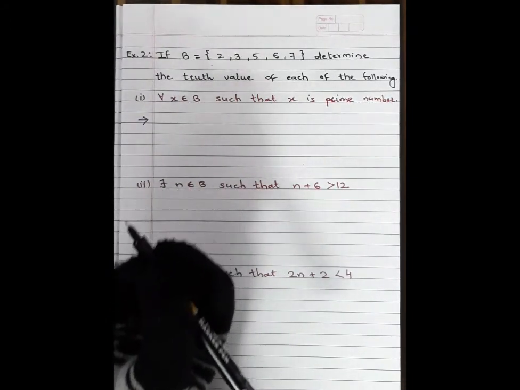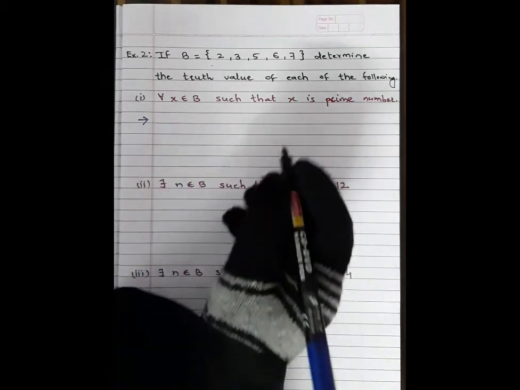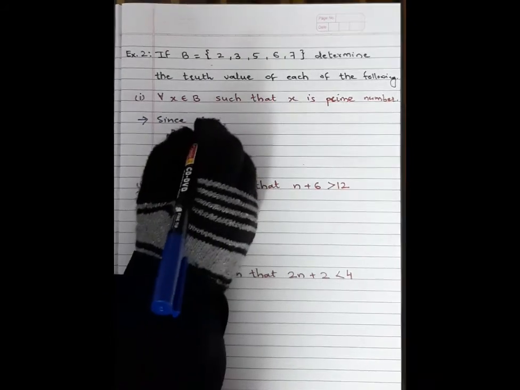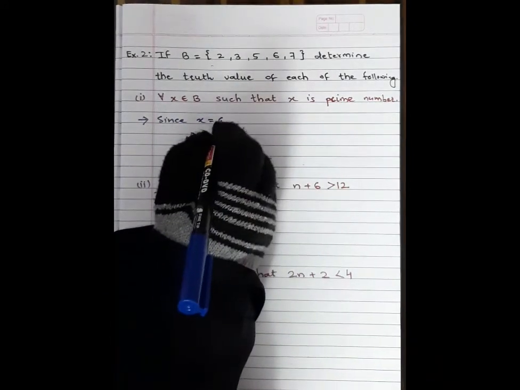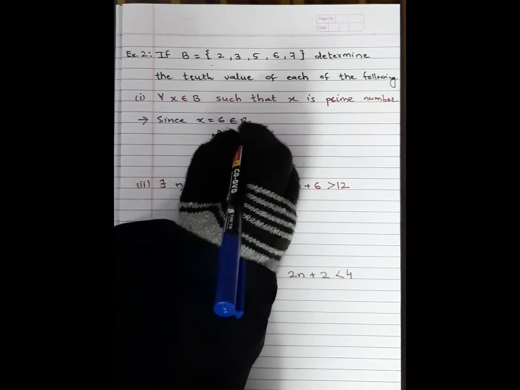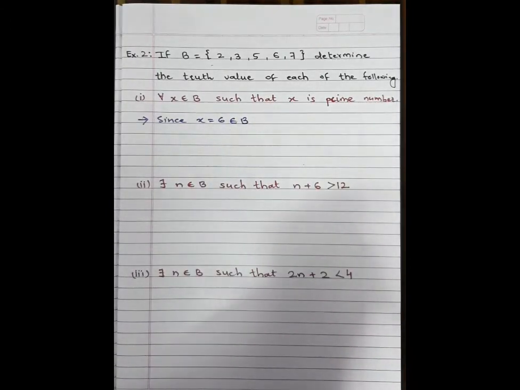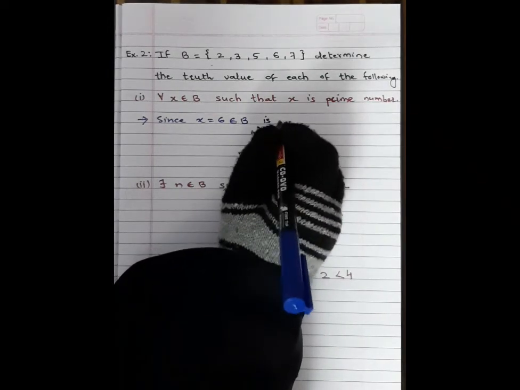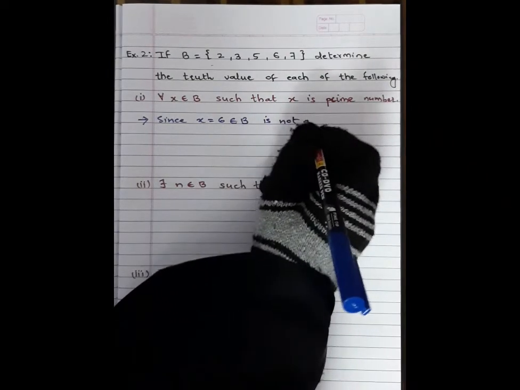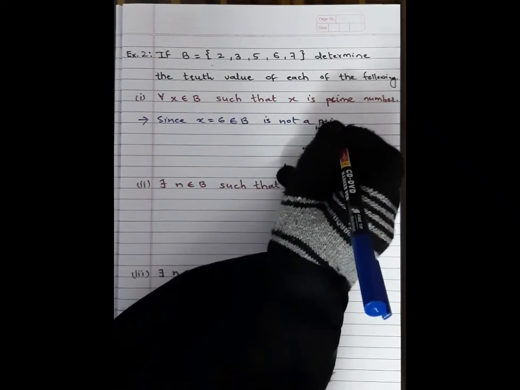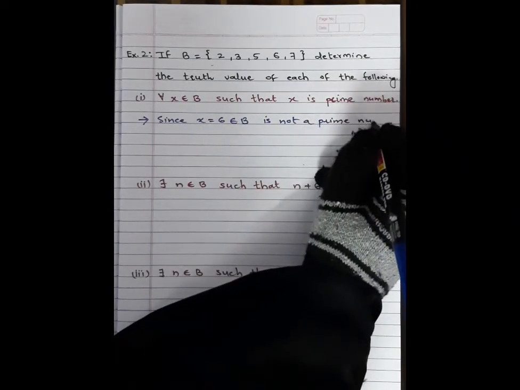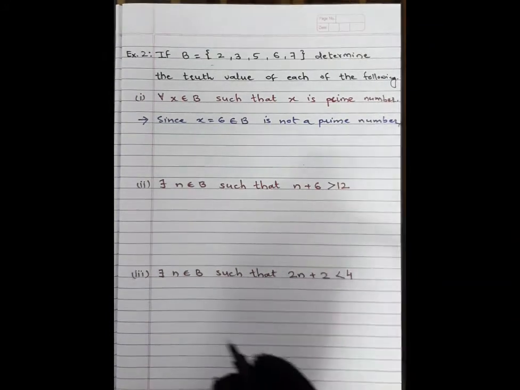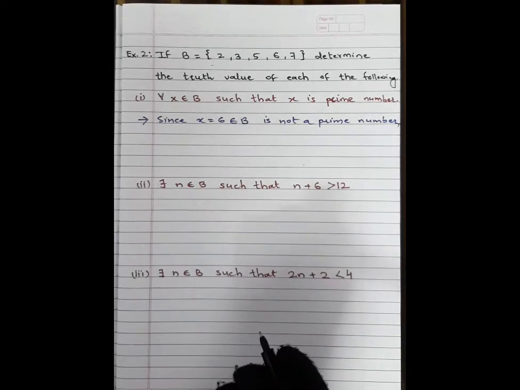Since x is equal to 6 belongs to set B is not a prime number. Therefore, the given statement is false.